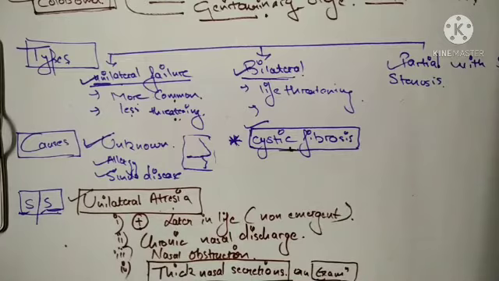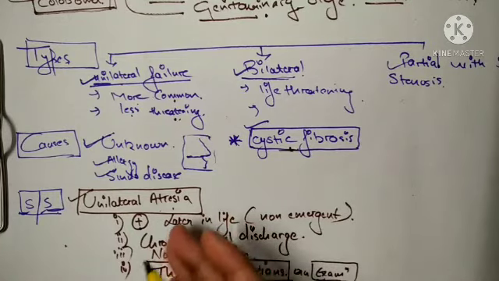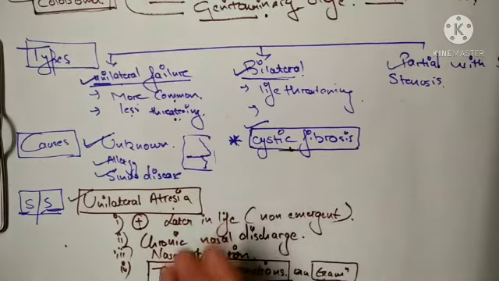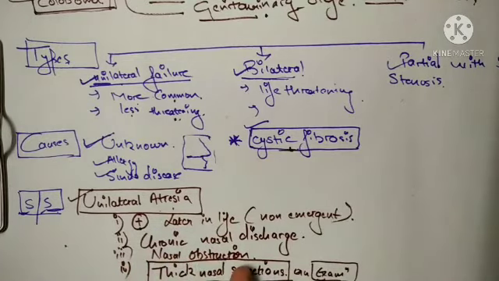In unilateral atresia, number one, the child will present later in life. Why? Because this is a non-emergent condition, and the child will have chronic nasal discharge and nasal obstruction. You can learn these signs and symptoms like a pathophysiology also. If there is nasal obstruction, what will happen? There will be chronic nasal discharge, because only one nasal passage is patent, and the child will present later in life because this is a non-emergent condition. And as in cystic fibrosis, the child will have thick nasal secretions on examination.